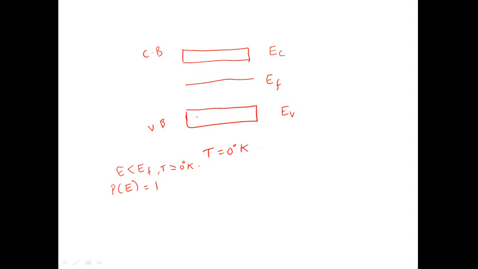It means that 100% electrons are present in the valence band, means all the electrons are present in the valence band. Now let us discuss the second case, that is when E is greater than EF and temperature T is equal to 0 degree Kelvin.